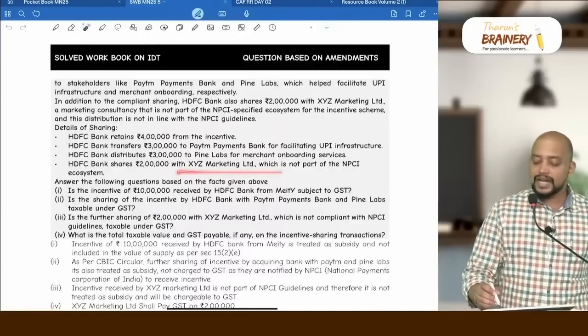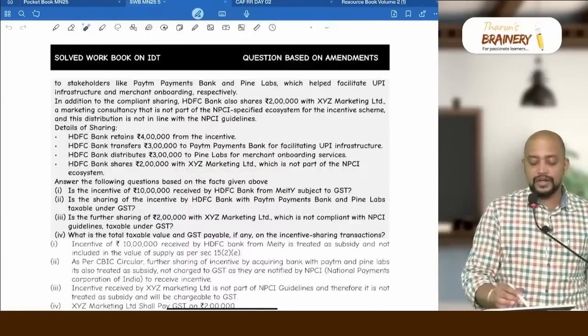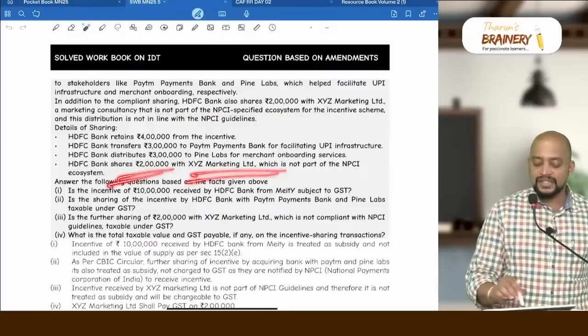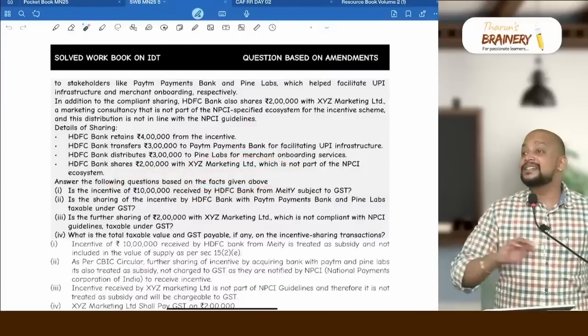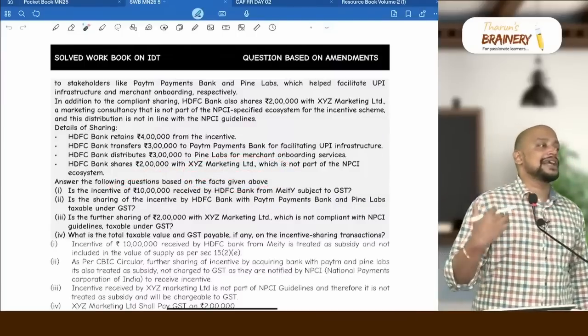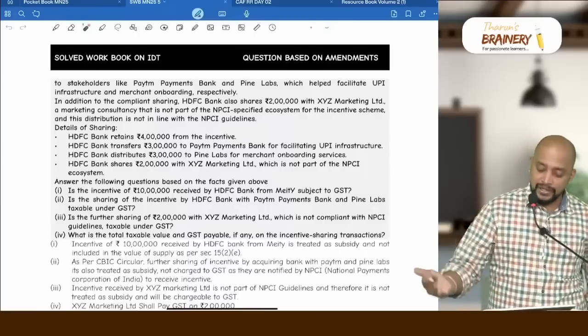However, XYZ Marketing is not part of the NPCI specified ecosystem. So whatever 2 lakh rupees received by XYZ Marketing Limited is not deemed to be subsidy from the central government. Consequently, it is their consideration on which they need to pay GST.